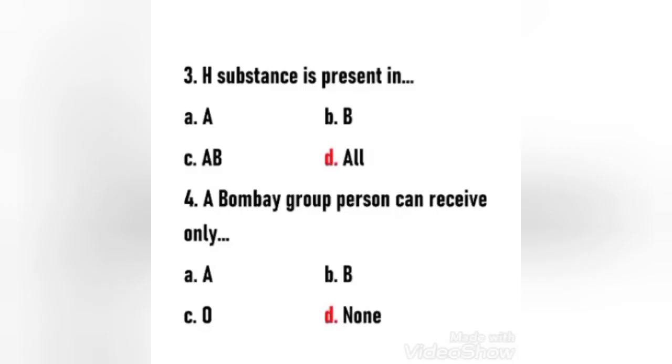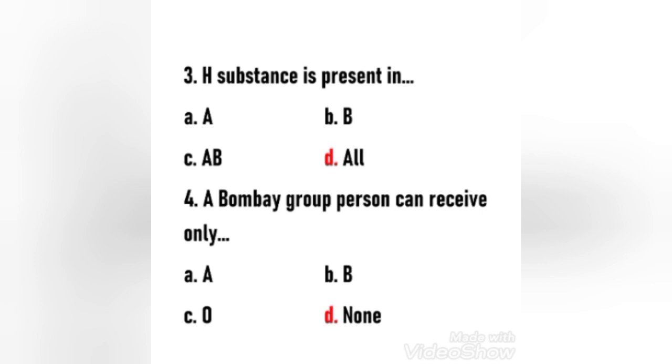Next question. H substance is present in A, B, AB, all. Here the right answer is option D. H substance is present in all blood groups. It is a polysaccharide precursor molecule which is used to make the antigens on the surface of human blood cells that are classified in the ABO blood group system.